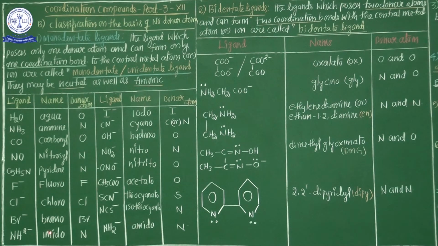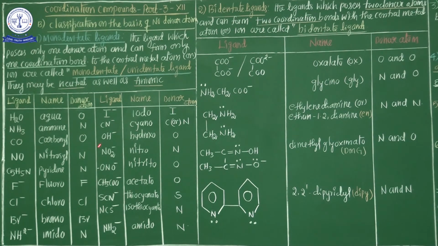NH2 minus, amido. Pronunciation is most important: amido, and the donor atom is N. Here I minus is the iodo ligand. I minus in coordination compounds, the name is iodo. Donor atom is iodine. CN minus, cyano.